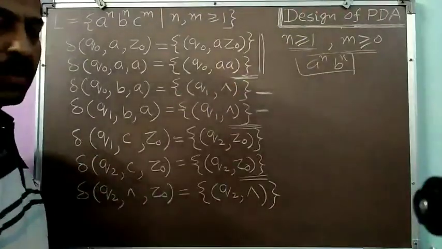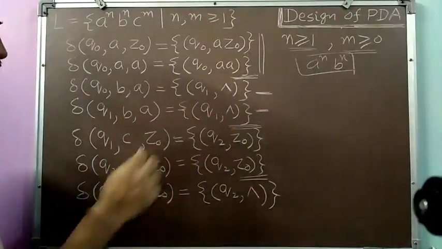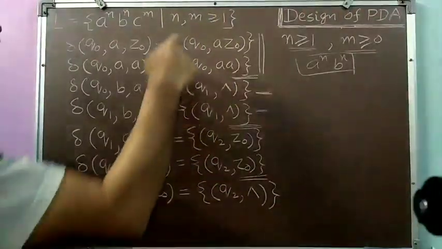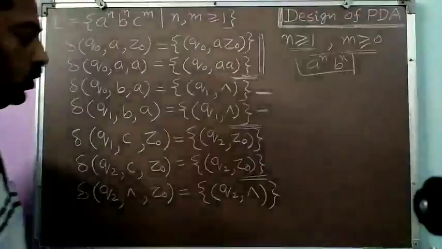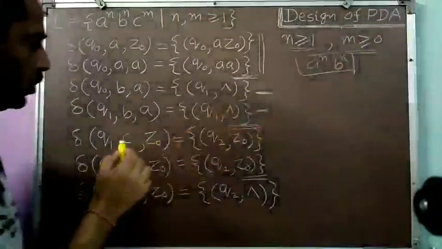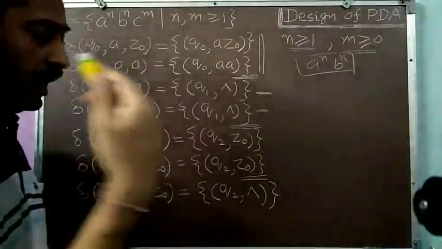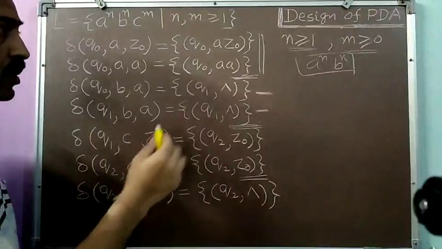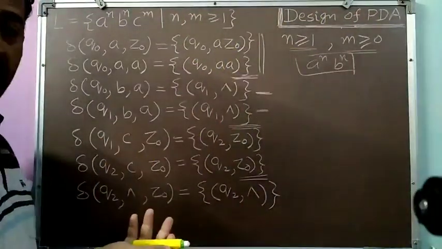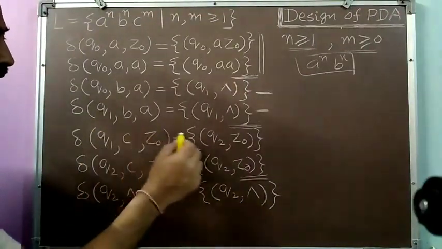Suppose the number of A's and the number of B's are equal. Then we will be in the Q1 state, and on the top of the pushdown store is Z0. In the previous case, when m was not equal to 0, we were receiving our first C. Now when m is equal to 0, we will not receive any C. So in Q1 with Z0 on top, the input string has been exhausted, so we can read only the null from the input string. The situation will be something like this: Q1, null, Z0.